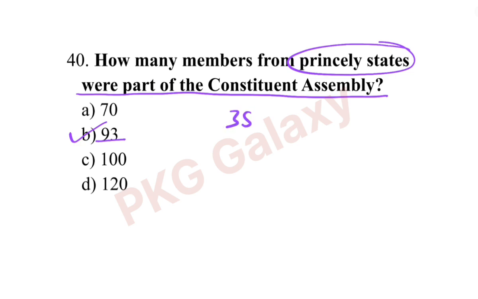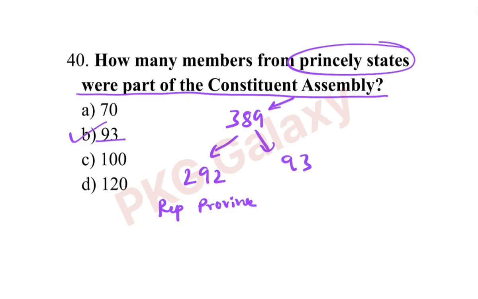Totally 389 members were there in the Constituent Assembly. In that 292 were the representatives of the provinces and 93 represented the princely states.